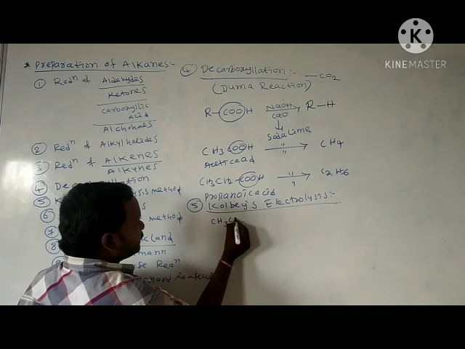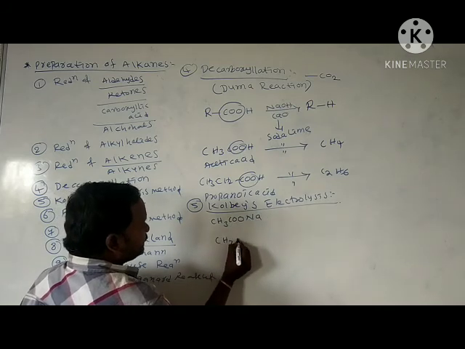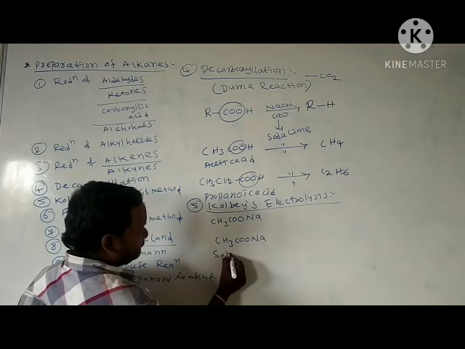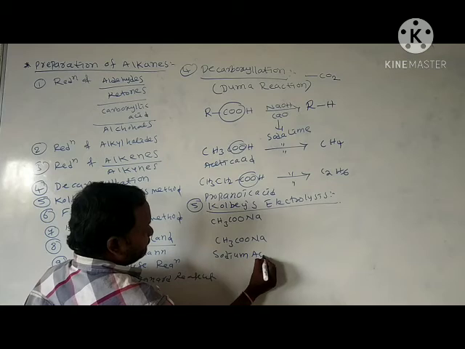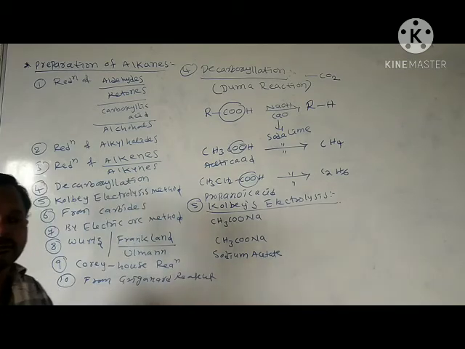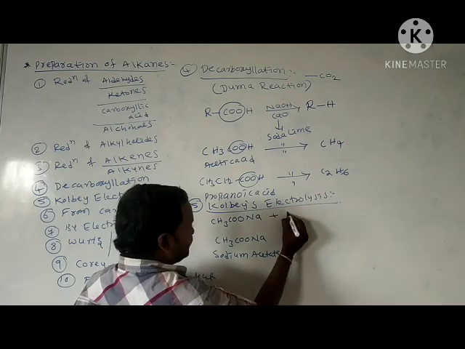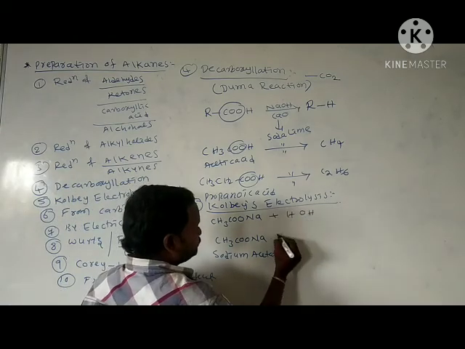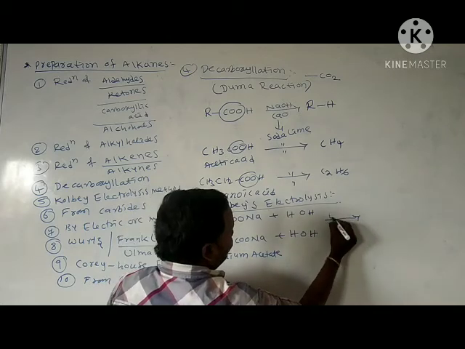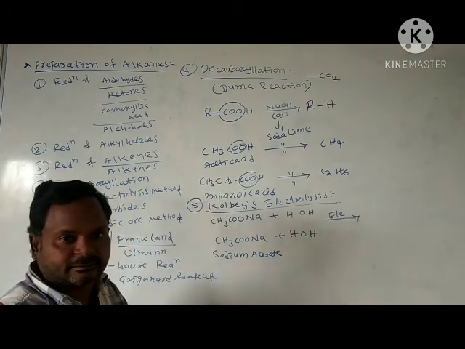You take sodium acetate, CH3COONa, which we call sodium acetate. Just add water and pass electricity, carrying out the electrolysis process.